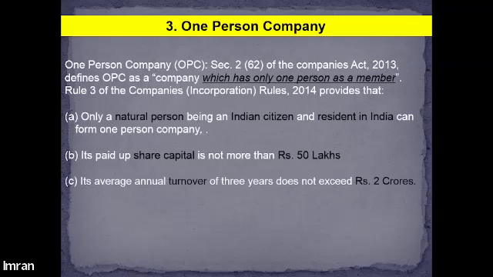Anyone can only register a one-person company if the annual turnover, meaning annual sales of the business, does not exceed 2 crores. If you are running a business that usually crosses an annual turnover of 2 crores, the Companies Act 2013 does not allow you to register a company as a one-person company, as per section 2 subsection 62. So you can say these are the basic requirements in order to start a one-person company.